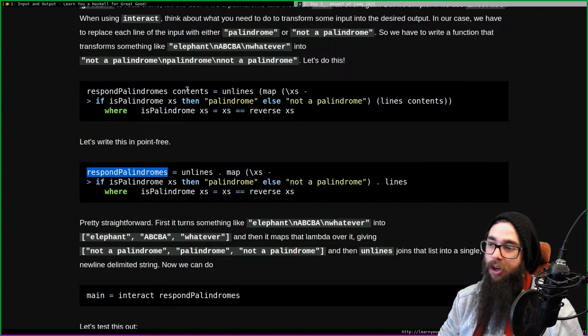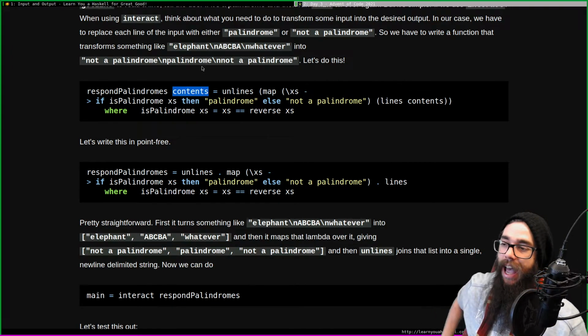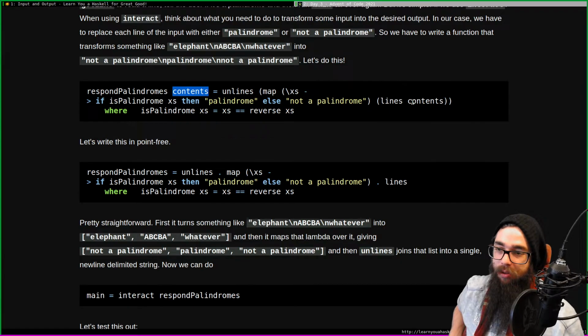Oh man, I would not be confident at all to remove contents from here, right? Because in here we're all up in these parentheses. But when we remove these parentheses, then it's only lines contents. And since, yeah, we can put the dot there.